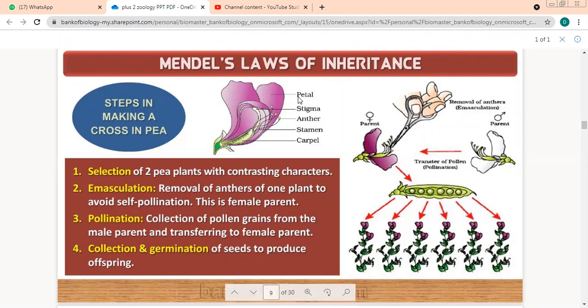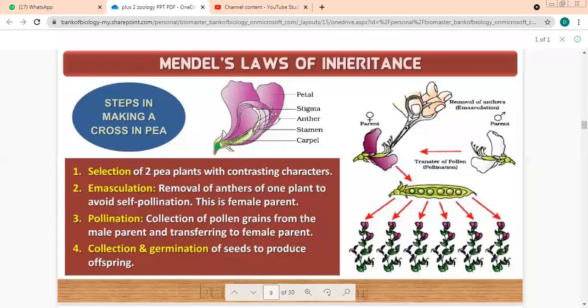Let's do this, all of you. Look at this flower. Can you see the anther? Anther is which part, male or female? Male. So we have removed the anther from this flower, so now this flower will act like a female parent. Plus pollen also cannot fall on this, so no self-pollination.